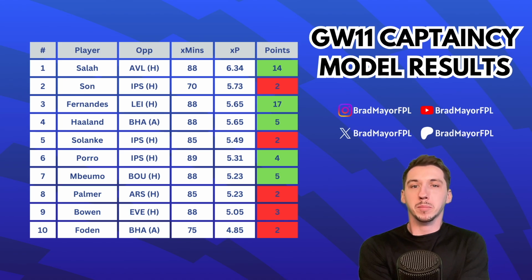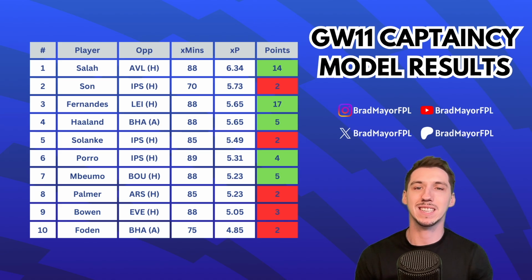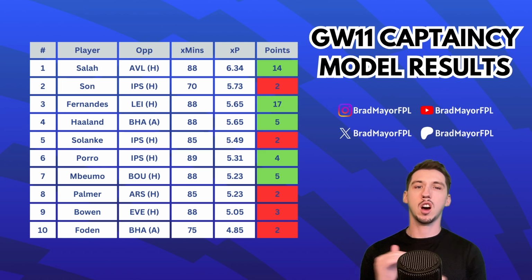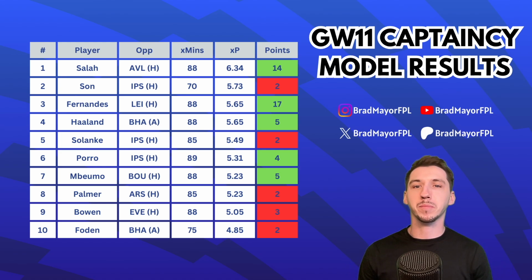But yeah, Son in second. Now there's obviously three Spurs players in this list. That fixture was just ideal for Spurs. And to be honest, I had Son's minutes at 70, and Son actually played 90 minutes, I think. So if I had him at 90 minutes, he probably would have been up there with Salah, maybe even ahead of Salah.